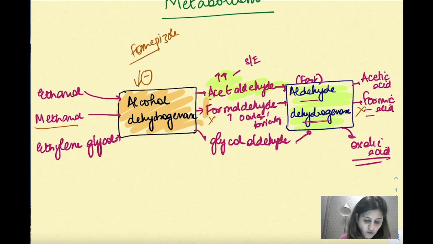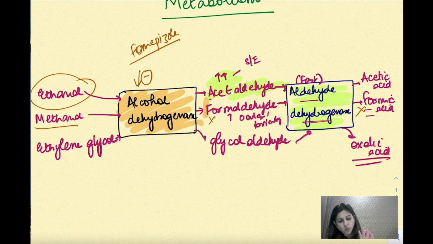So the drugs which we are going to give are going to inhibit alcohol dehydrogenase, and the first drug of choice, if we talk about it, is fomepizole. It is an inhibitor of alcohol dehydrogenase. It's a very expensive drug, so the cheaper alternative we look for is ethanol. Now in patients you try and give ethanol. Why are you giving ethanol? Because it has a very high affinity for alcohol dehydrogenase. If both are present together, methanol is in the body and ethanol is also there, so which one will alcohol dehydrogenase go to first? It will go to ethanol first. Ethanol has a stronger connection with the enzyme as compared to methanol. So its bonding with alcohol dehydrogenase is stronger.